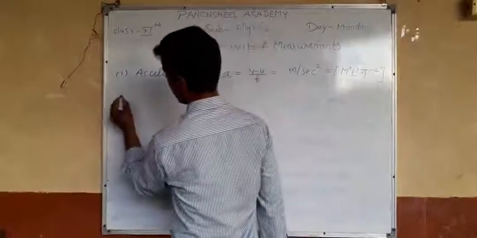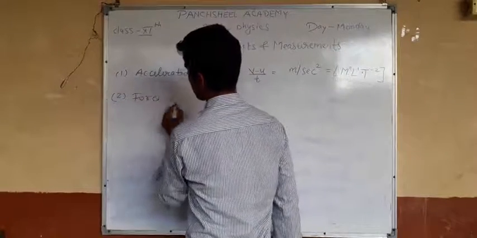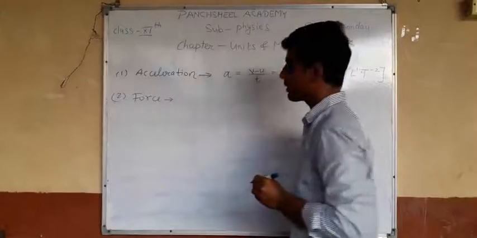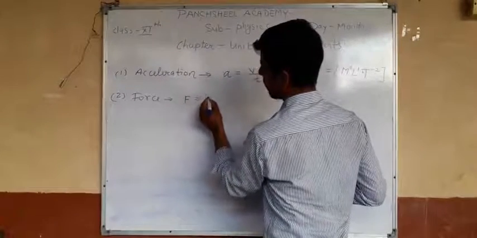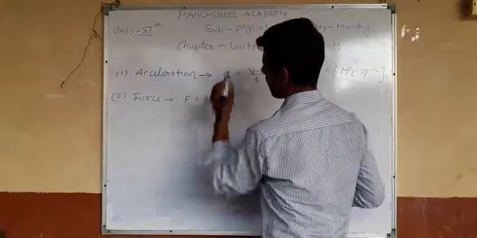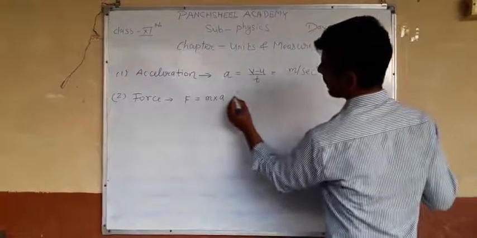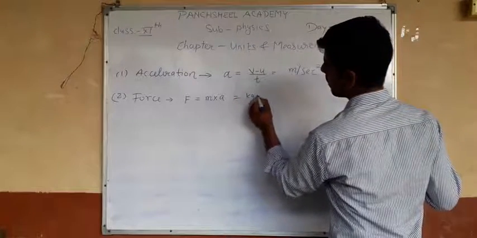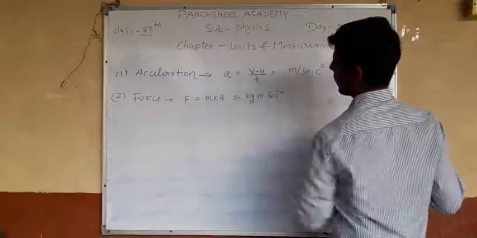Next, another example, force. What is the dimension formula for force? First of all, you write the formula for force, mass into acceleration. Its SI unit is kilogram meter second inverse square.